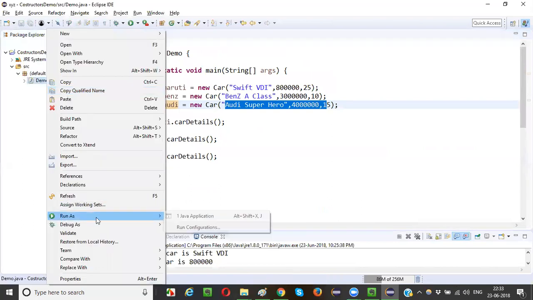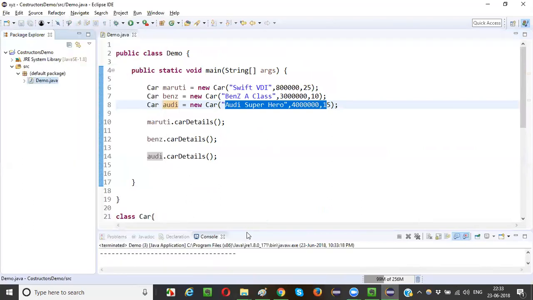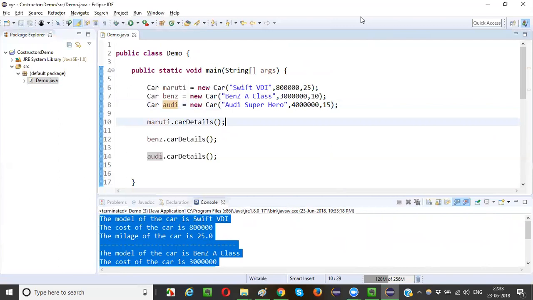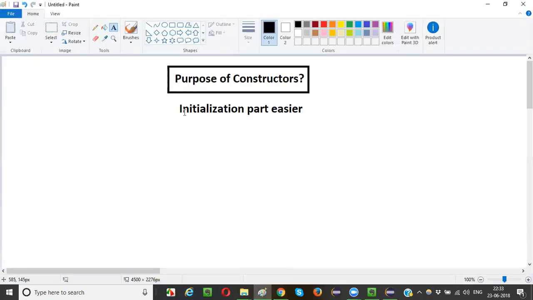Right click, run as Java application. You get the same output, guys. So what's happening here? What is the advantage of the constructors now? The advantage of the constructor is initialization. Constructor simplifies the initialization part.